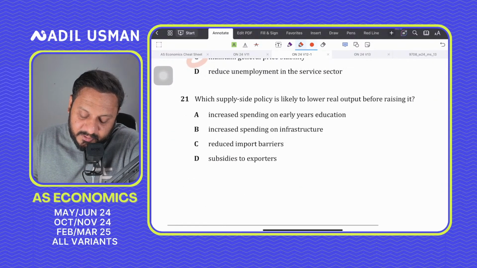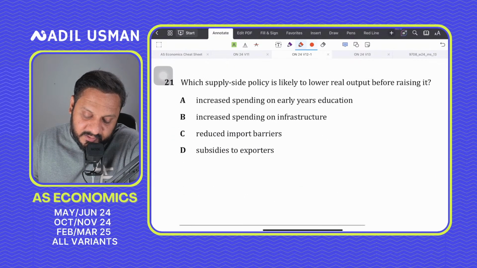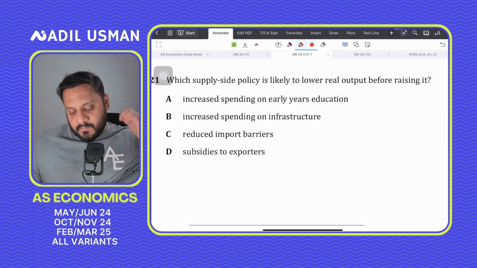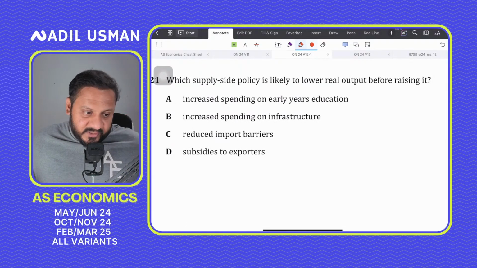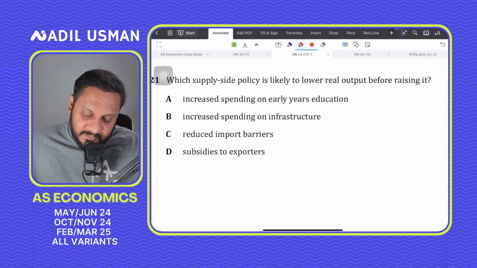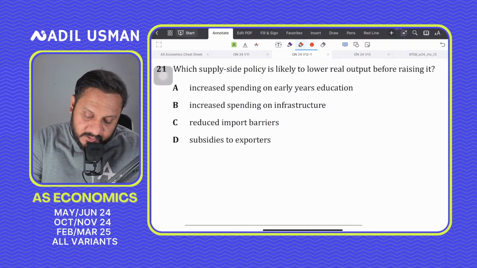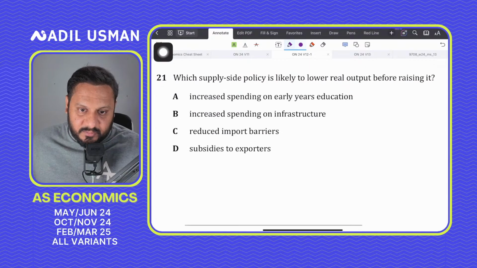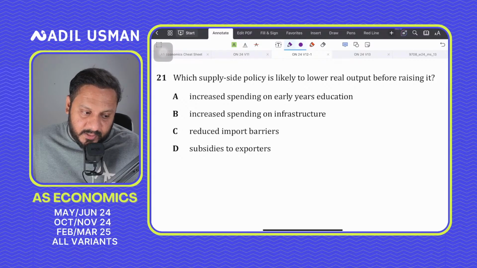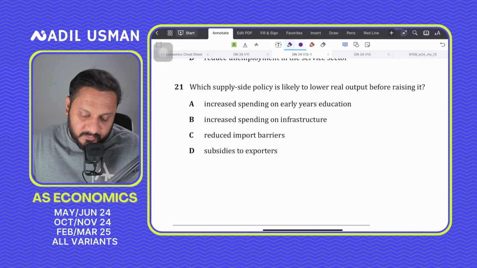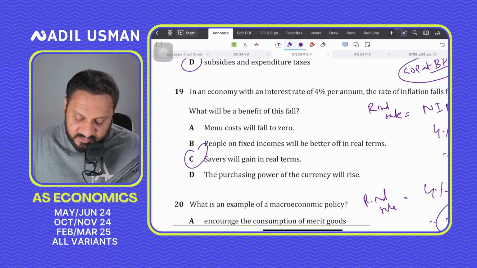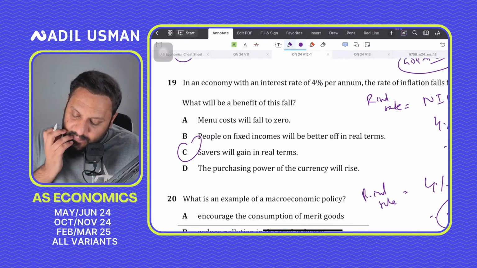Which supply side policy is likely to lower real output before raising it? Good question. Students did end up screwing this question up. Which supply side policy is likely to lower the real output before raising it? Question number 21. And the correct answer for question number 21, option B, people on fixed incomes will be better off in real terms.